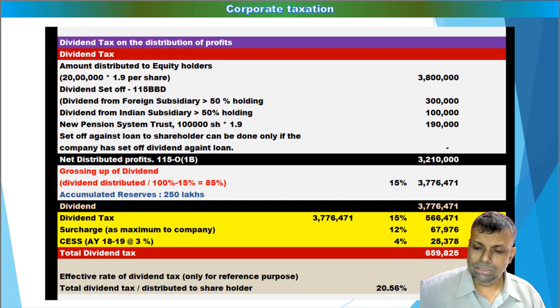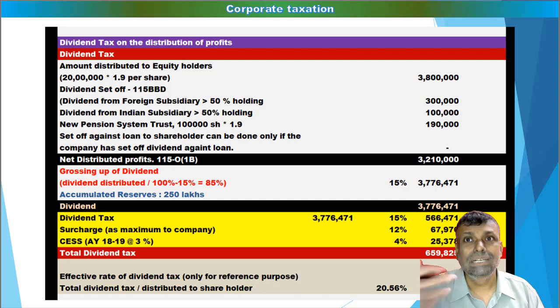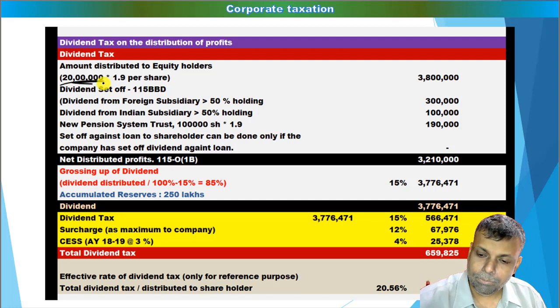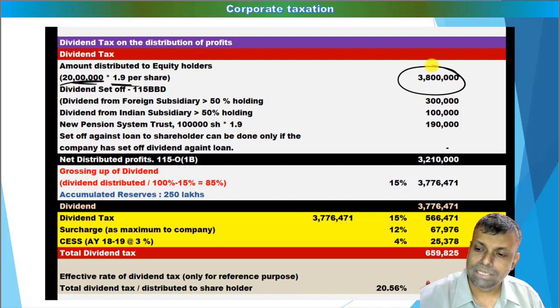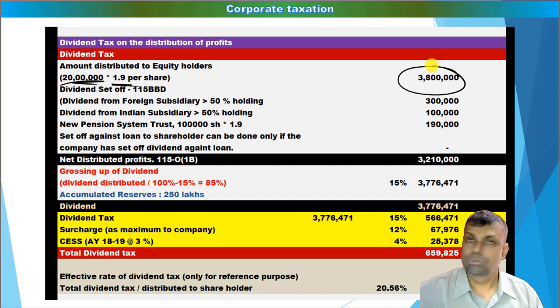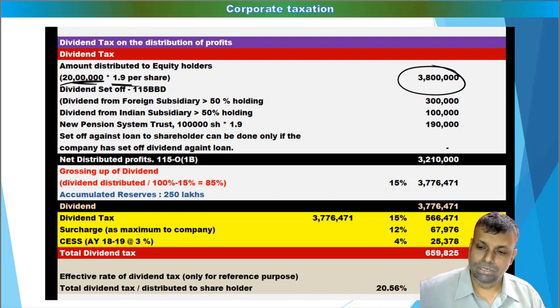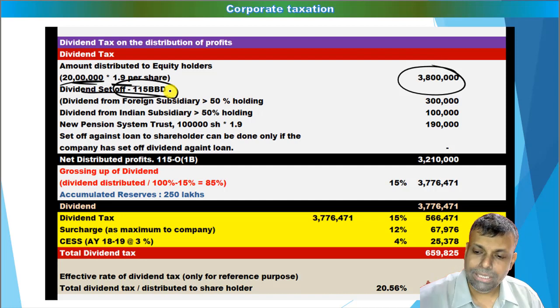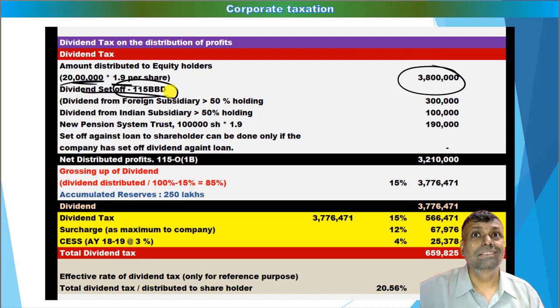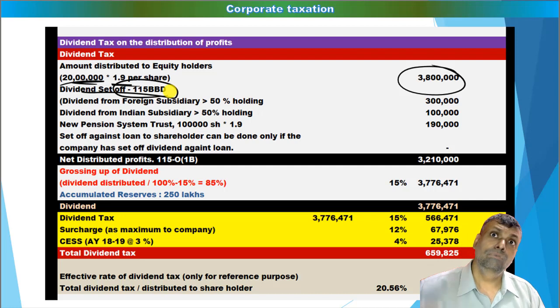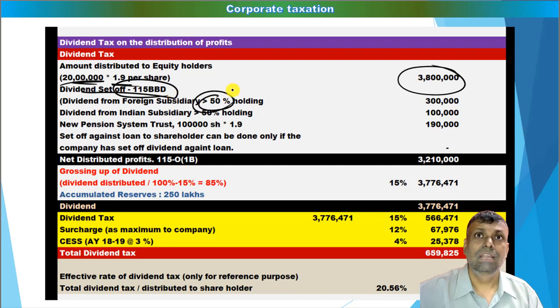Now friends, this is one simple example of your dividend tax obligations and your dividend set off and all that kind of thing. So the company already declares a dividend, so this is how your answer will look. This is the amount of dividend declared, distributed or paid. However, there is 115BBD and intercorporate dividend set off, but this is basically from the foreign subsidiary. So for the purpose of intercorporate dividend set off, the condition is 50%. However, for 115BBD special rates of tax, it is 26%. So you have to remember that the meaning of subsidiary is separate for each.